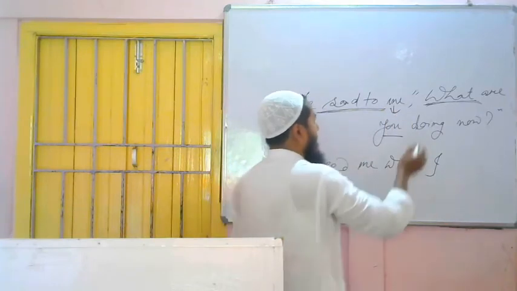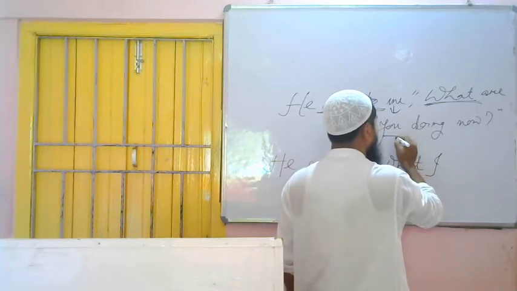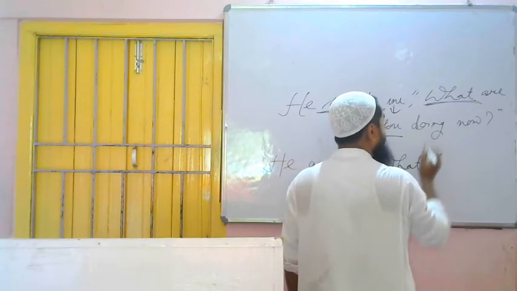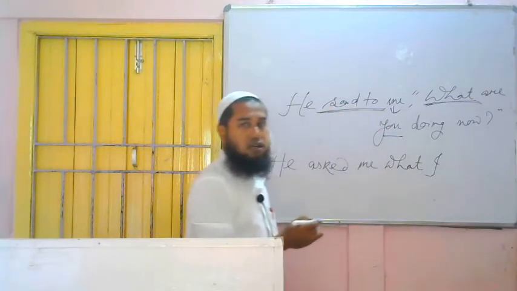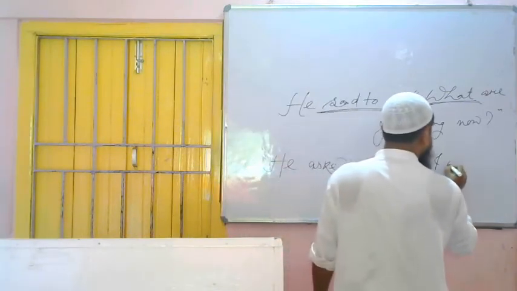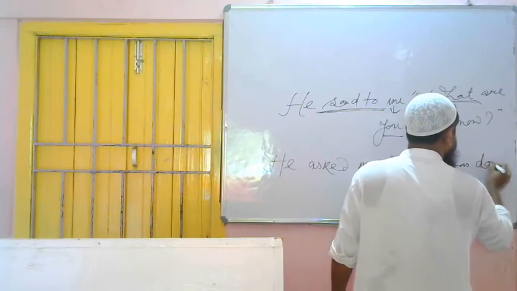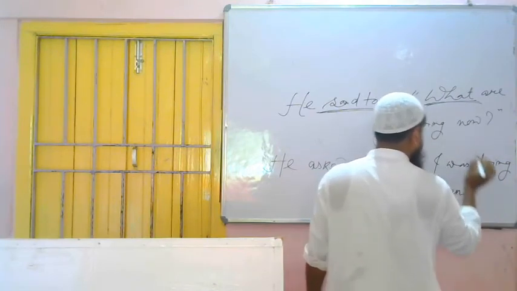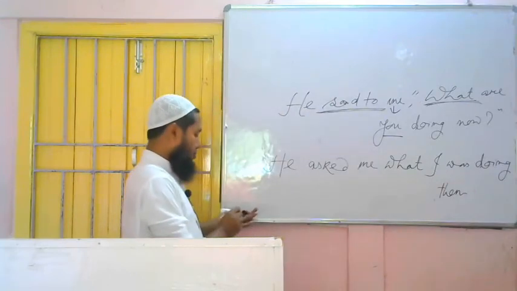"You are doing" becomes "I" in place of you. Are doing is present continuous. It will become past continuous: I was doing. Now will become then. Full stop.